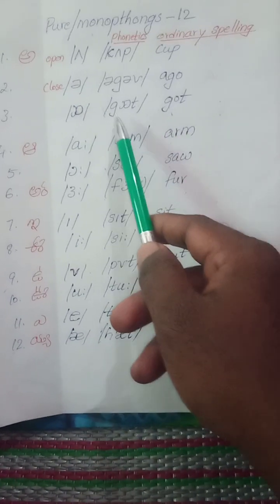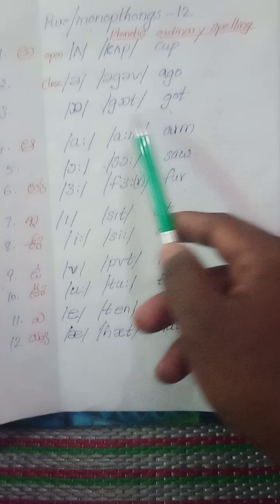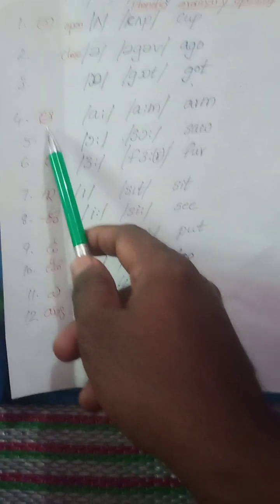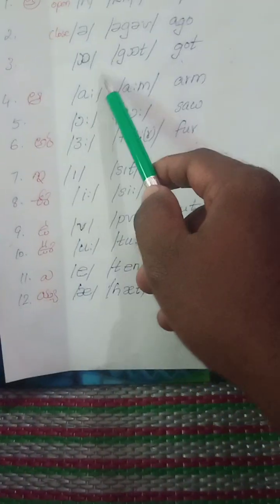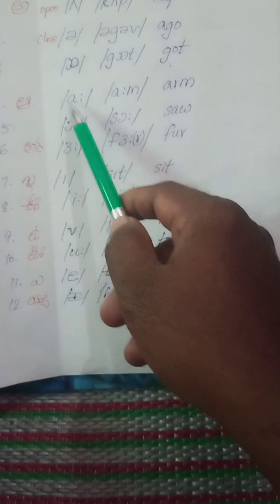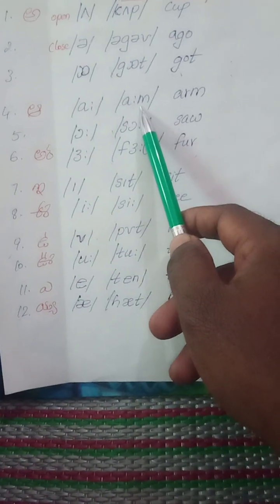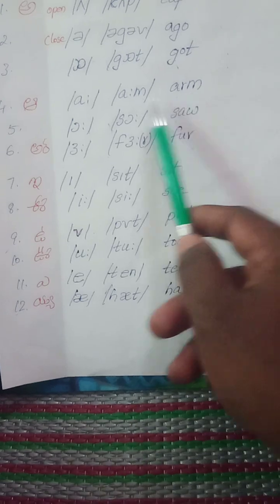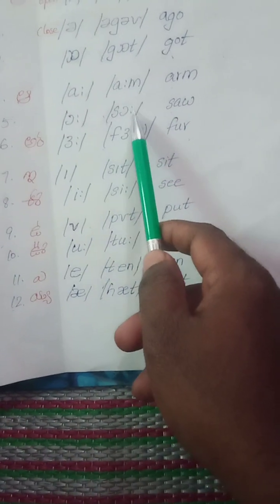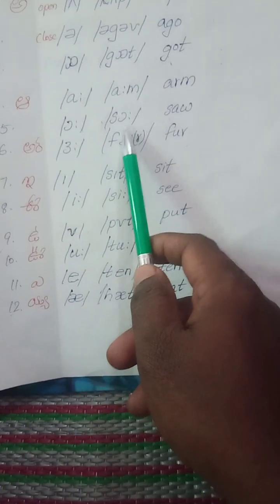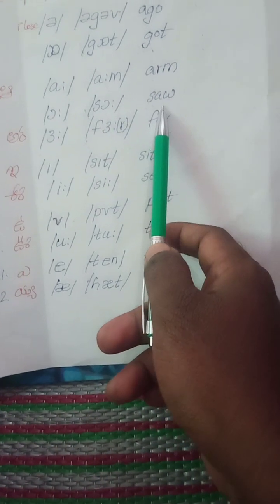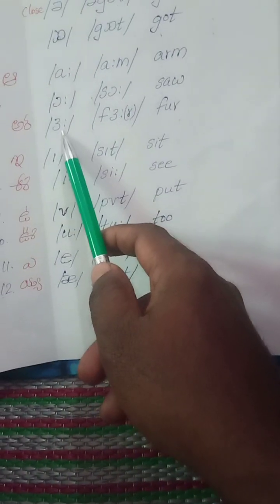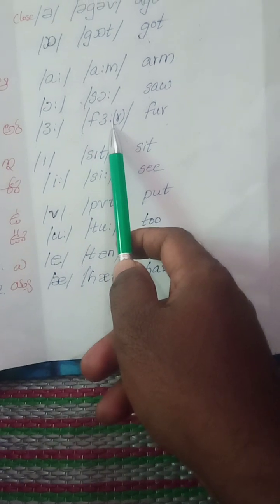So got, ordinary spelling got. And for the long sound we have three kinds of sounds. R is silent. Saw, ordinary spelling saw. Or, for.